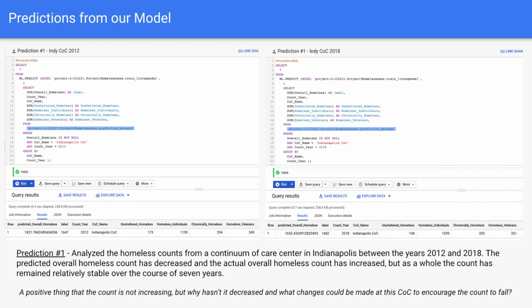For our first prediction, we went very specific and analyzed the overall homeless count for a specific continuum of care center in Indianapolis. As you can observe from both the predicted and actual counts between the years 2012 and 2018, there's been little variation and no clear reduction in the overall homeless amount. So while it is a positive that the homelessness count is not increasing, based off of this data, we should determine why it is not decreasing and what changes could be made to encourage this count to fall.